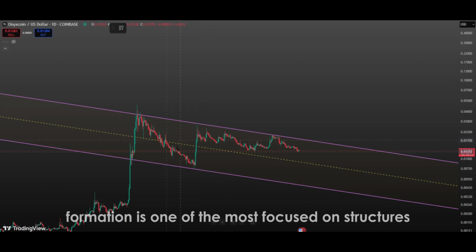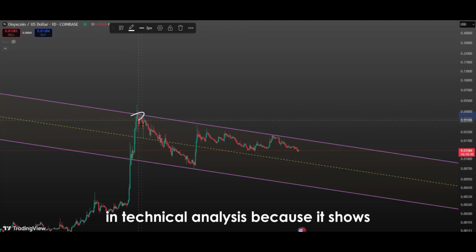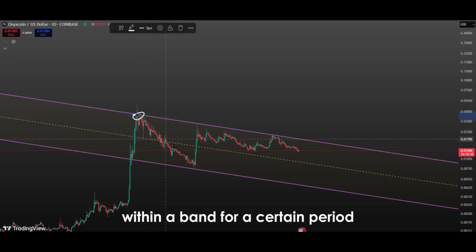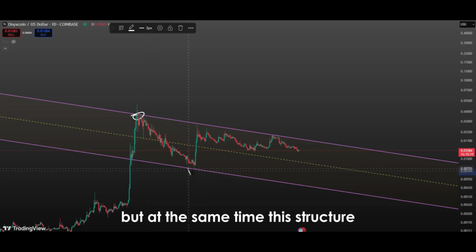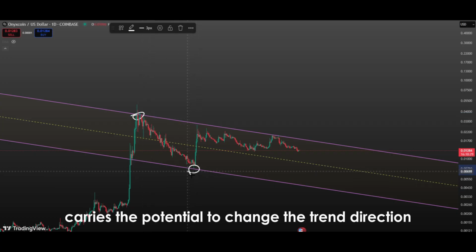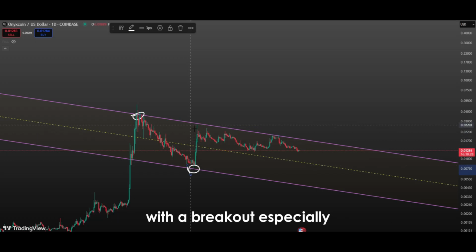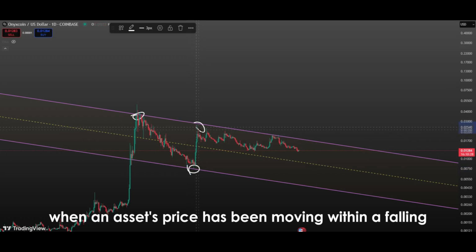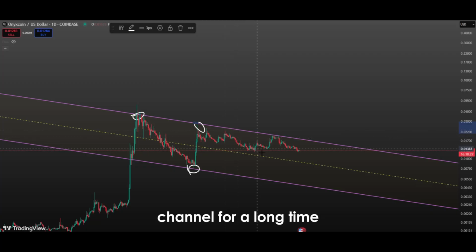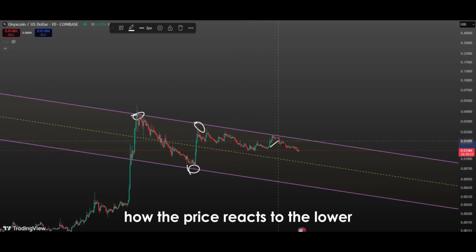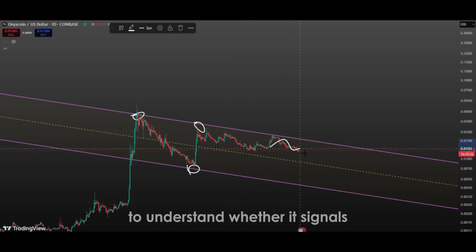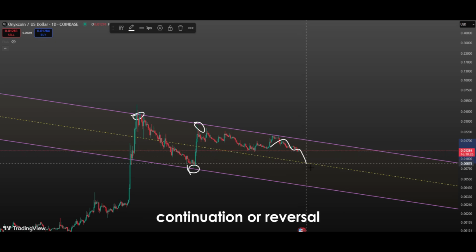The falling channel formation is one of the most focused on structures in technical analysis because it shows that the price has been moving downward within a band for a certain period. But at the same time, this structure carries the potential to change the trend direction with a breakout. Especially when an asset's price has been moving within a falling channel for a long time, investors examine how the price reacts to the lower and upper bands of the channel to understand whether it signals continuation or reversal.